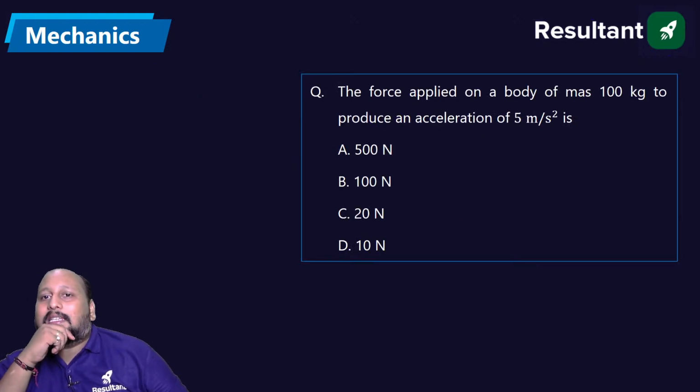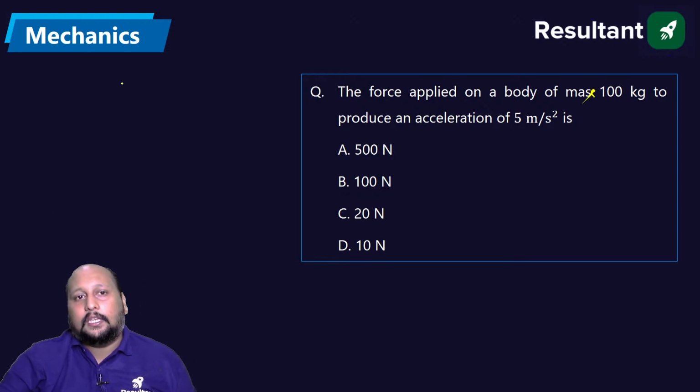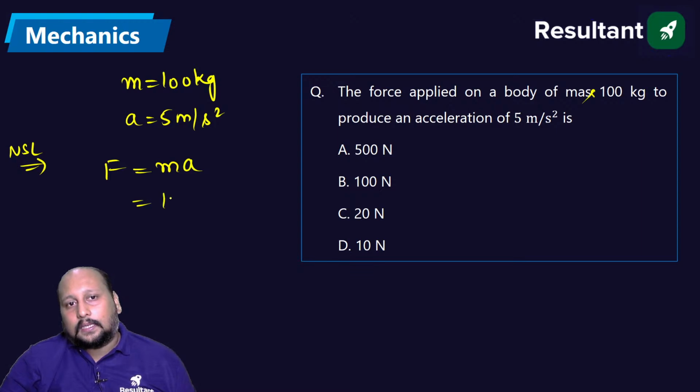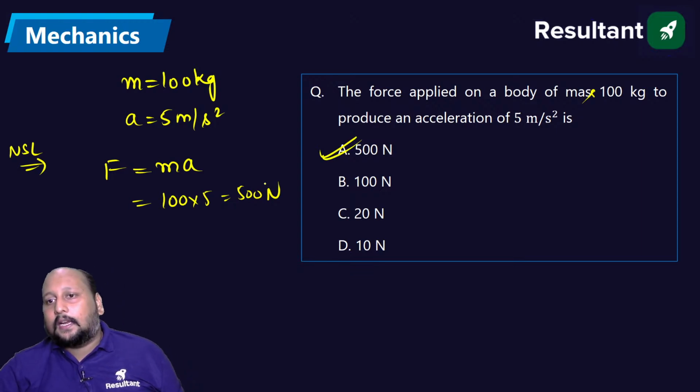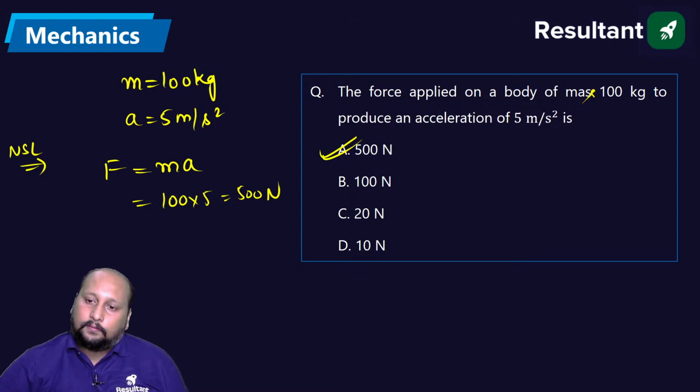A force is applied on a body having a mass of 100 kg. Mass दे रखा है 100 kg. Acceleration is 5 meter per second square. Very easy question. What is force? Newton's second law. The total force equal to mass into acceleration. Mass is 100 into 5, that is 500 Newton. Option A is correct. Done.